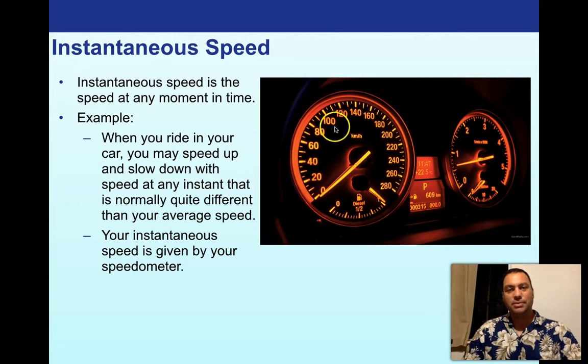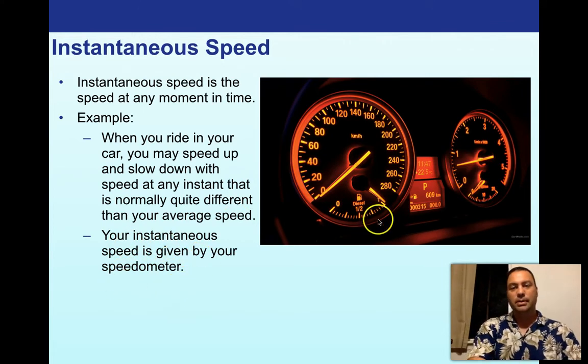Your instantaneous speed of 100 is now 60, and then back up. Your average might be close to 100, but as you go past that cop on the side of the road, you're doing the speed limit. So your instantaneous speed is different, and this is the number given by your speedometer. This is a neat car. It's got a full tank of gas and everything, so this would be one I'd like to drive.